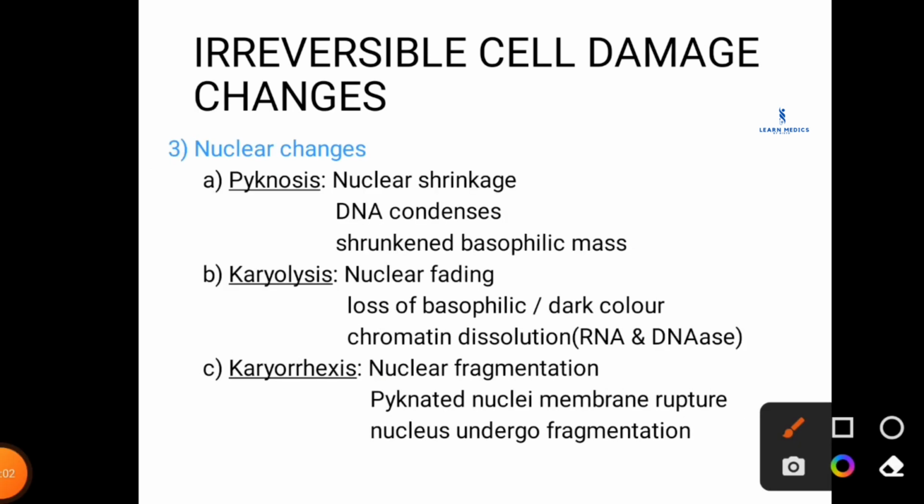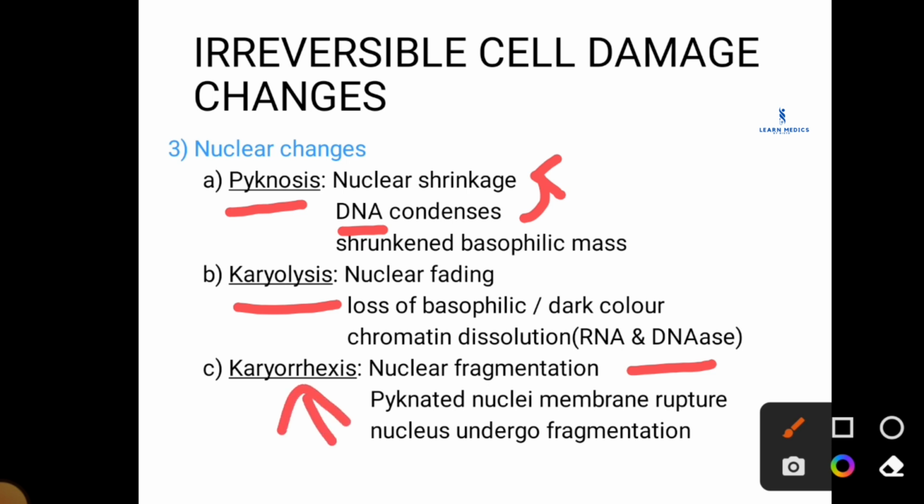The third one is nuclear changes. In the nucleus, we have DNA. The DNA condenses so that the nucleus gets shrunken. The shrunken nucleus is known as pyknosis, and the pyknotic nucleus gets faded. It's due to the loss of basophilia, or dark color, by chromatin dissolution by the action of RNases and DNases. This nuclear fading is called karyolysis, and the karyolytic nucleus gets fragmented. The nucleus undergoes fragmentation. It is called karyorrhexis.